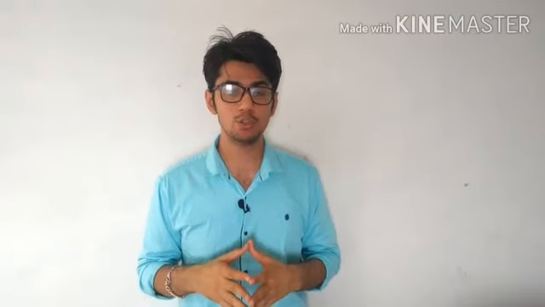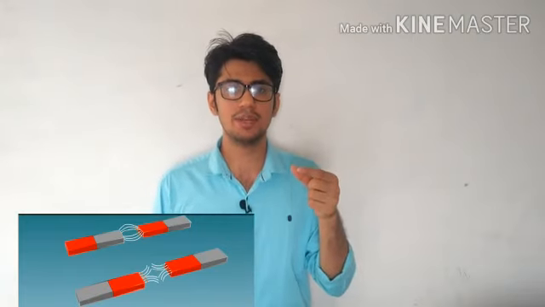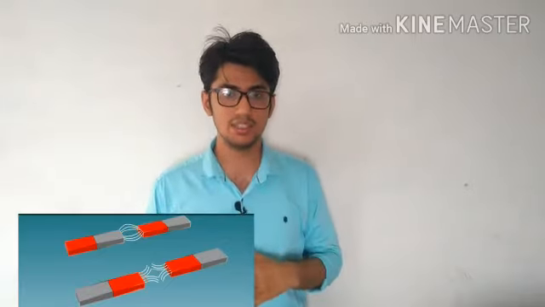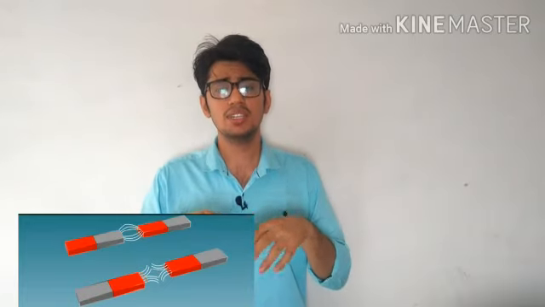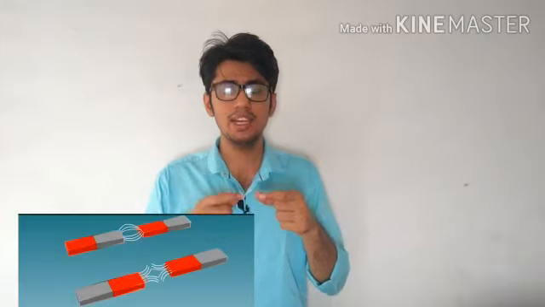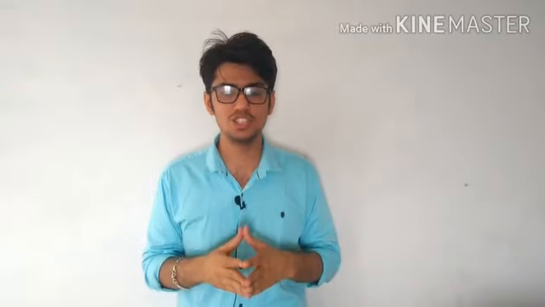Other is magnetic force. If you have played with magnets, you will come to know that if you take the magnets in opposite directions, like the north of one magnet and the south of another magnet, they are going to attract each other without contacting. Means still it is a non-contact force. And if you turn it to the same direction, the north of one magnet and the north of another magnet, they are going to repel each other. Still they are not contacting each other, still they are pushing each other in the opposite direction.